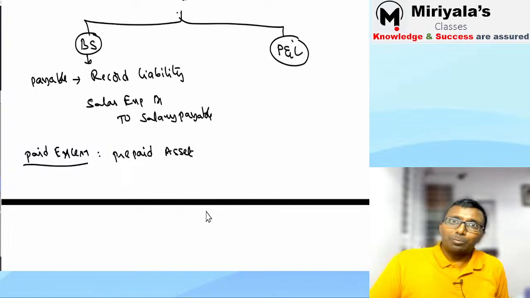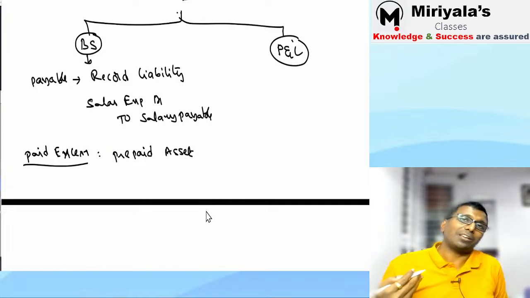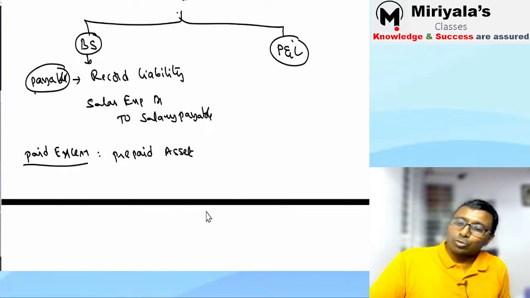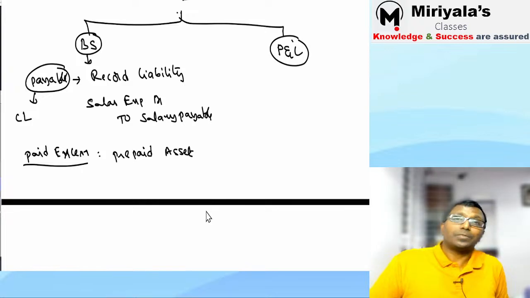Correct now, because you must have paid excess. Excess pay kiya to asset. If you have not paid it, it is recognized as a liability. Obviously, this liability payable is going to be a current liability. Agree? Correct. So, sir, what about the P&L?